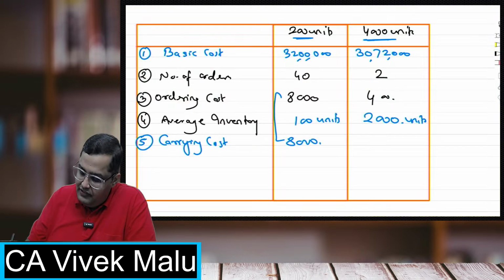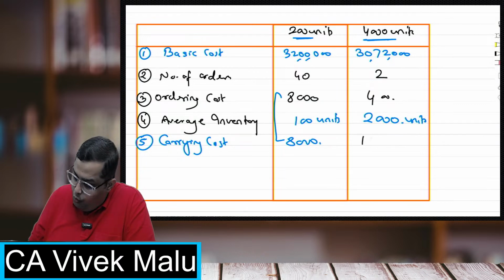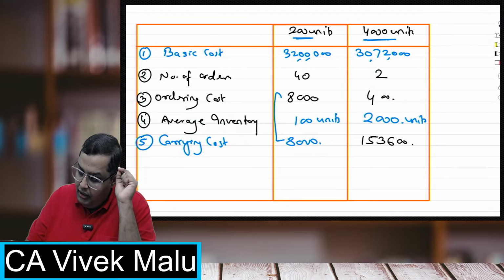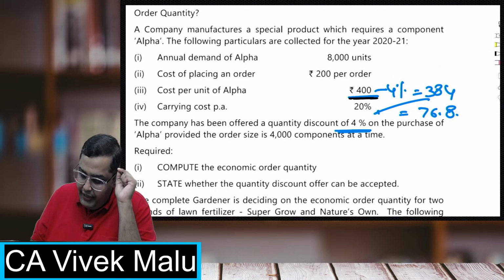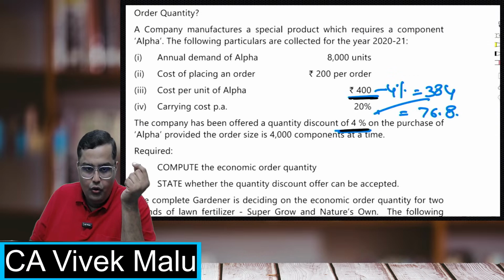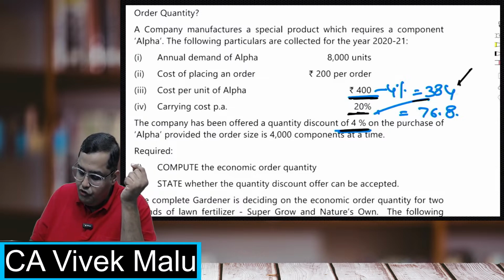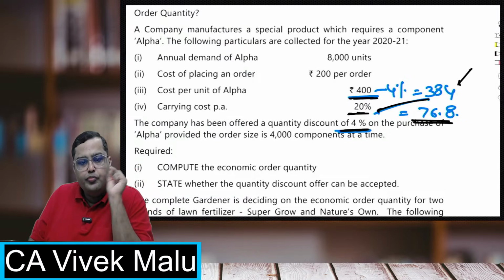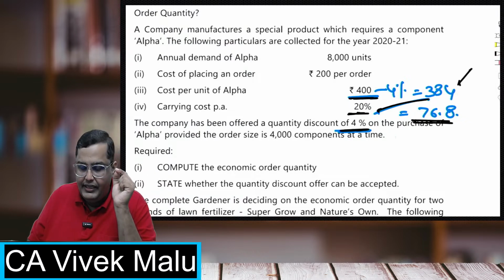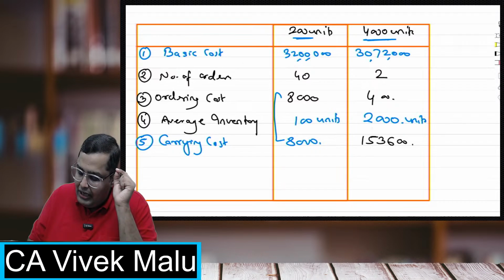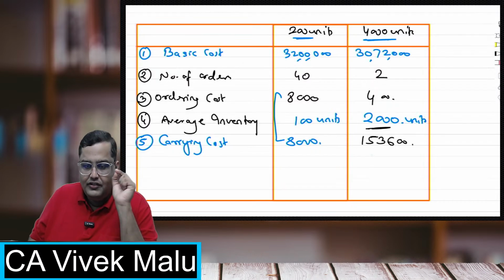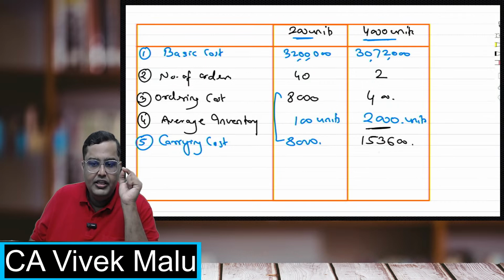Now students, 76.8 into 2,000 units. So my carrying cost is coming 1,53,600. I'm repeating this again. See this, 400 minus 4% because I got a quantity discount. So my new cost is 384. Carrying cost is 20%. So 384 into 20%, my carrying cost per unit will be now 76.8. And I am carrying 2,000 units. So 2,000 into 76.8, I got 1,53,600.